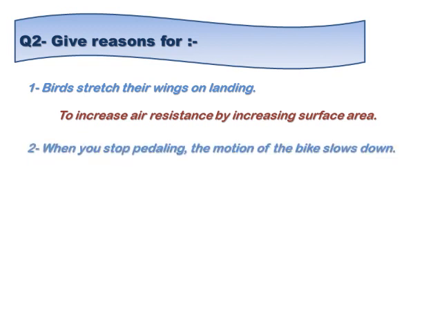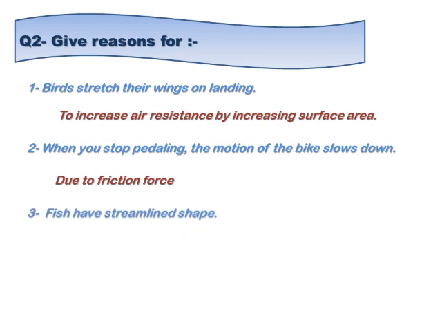Number two, when you stop pedaling, the motion of the bike slows down. How? Of course, due to friction force between the tires of the bicycle and the road.